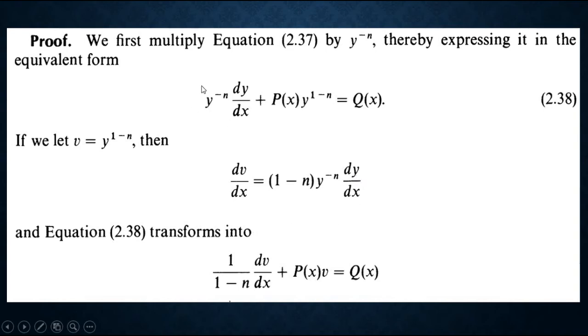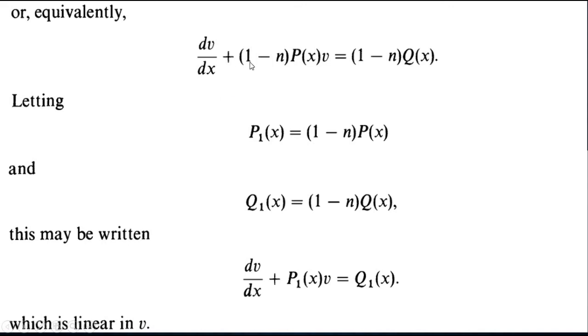Here instead of y^(-n) dy over dx, we just put dv over dx times 1 over 1 minus n, and instead of y to the power 1 minus n, we just put v, and here we have 1 over 1 minus n dv over dx plus p(x)v is equal to q(x). If we multiply this differential equation by 1 minus n, we have dv over dx plus (1 minus n)p(x)v is equal to (1 minus n)q(x).